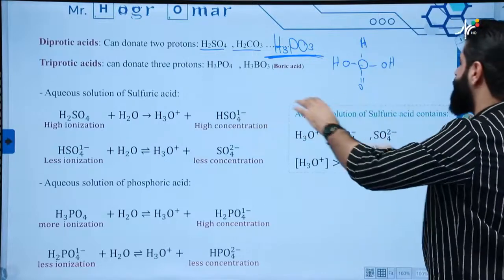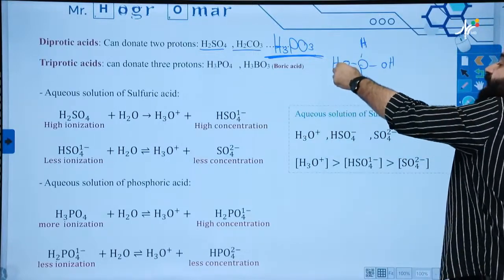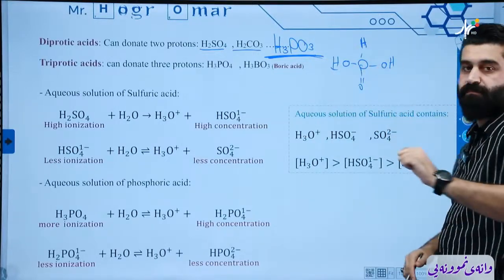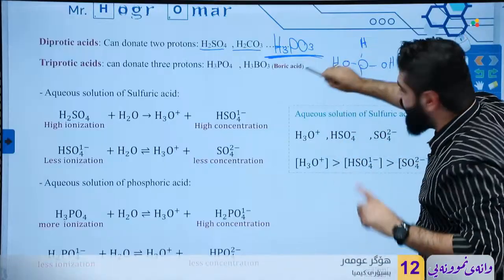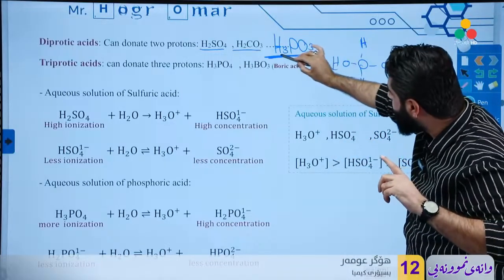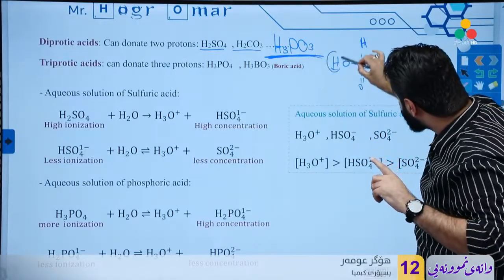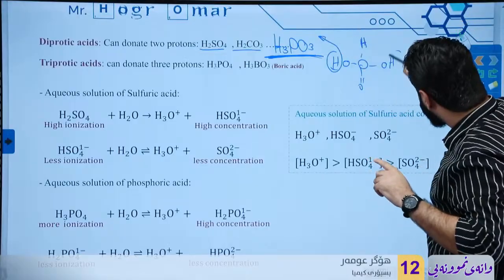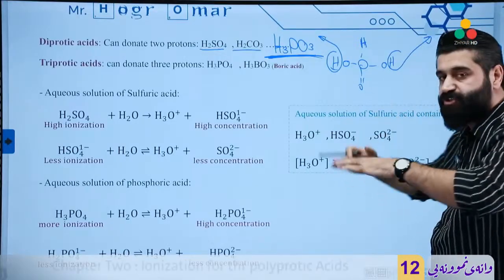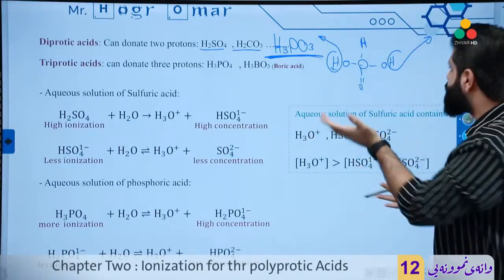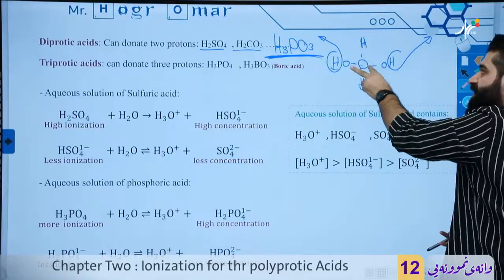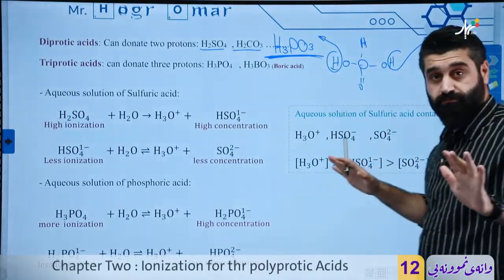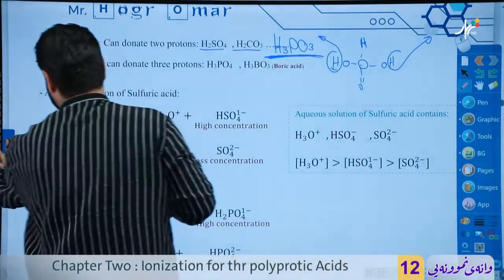Look at me, my dear. How many hydrogens are attached to the oxygen atom? 2. As I told you, for the oxyacids, only the hydrogens attached to the oxygen atom can be donated. So how many hydrogens can be released? Only 2 of them, but this one, no.